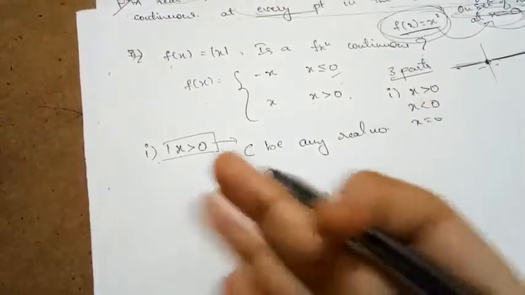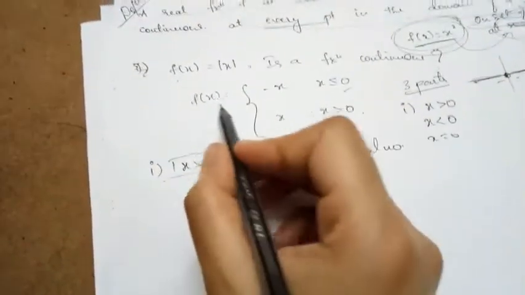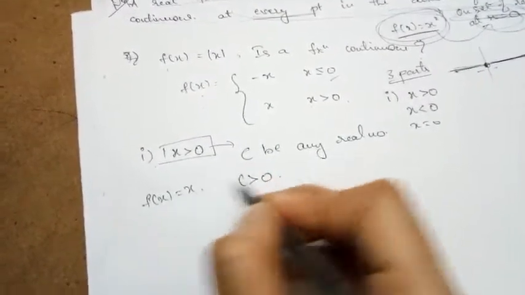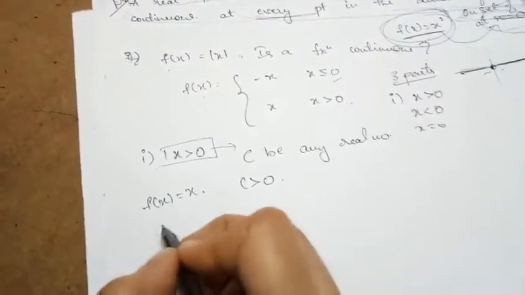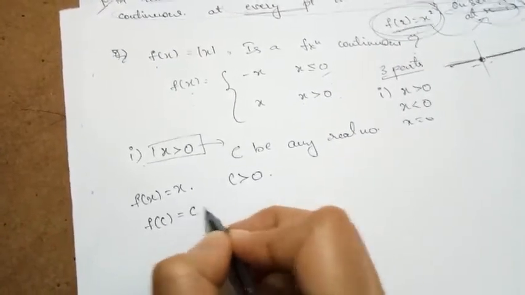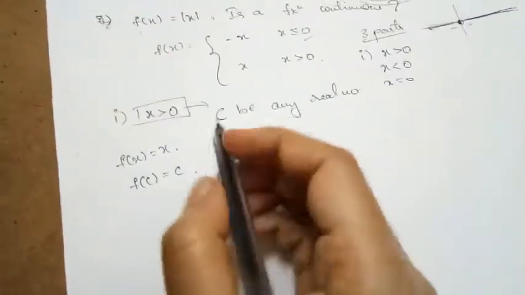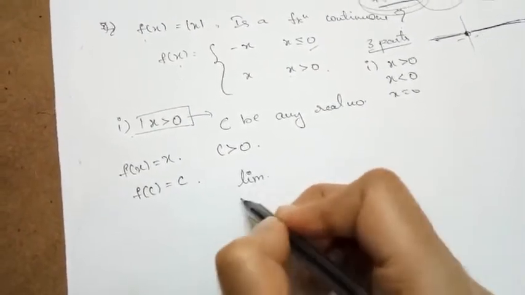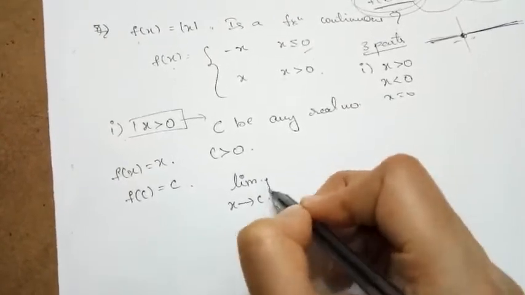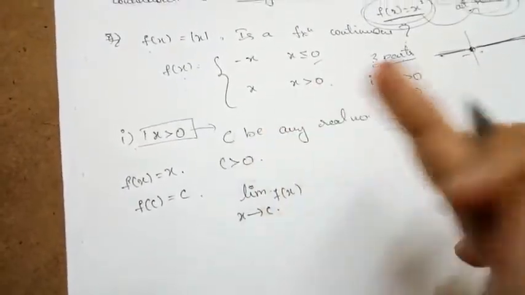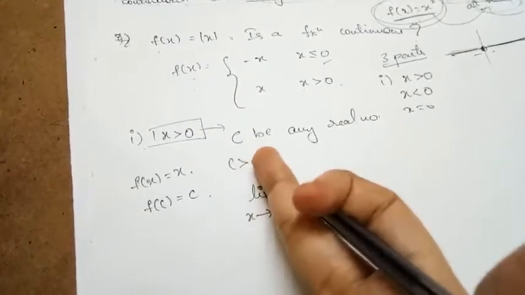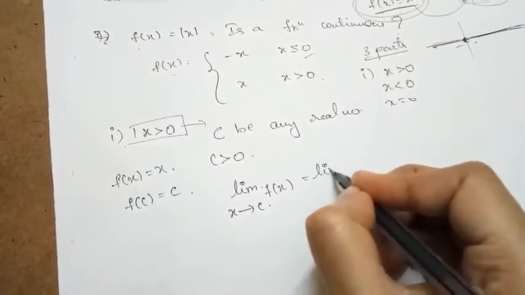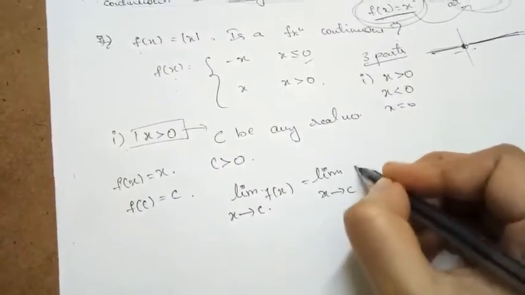So when x is greater than 0, what is the function here? The function is f of x is equal to x. So what is the value of the function at x is equal to c? f of c is c itself. Now what is the limit of the function as x approaches c? Since c is greater than 0, the function will obviously be x.